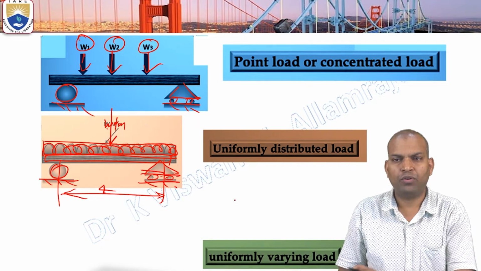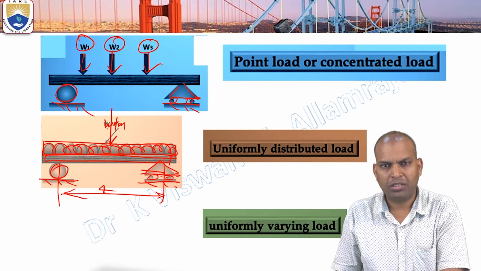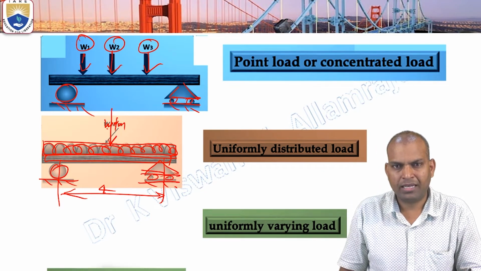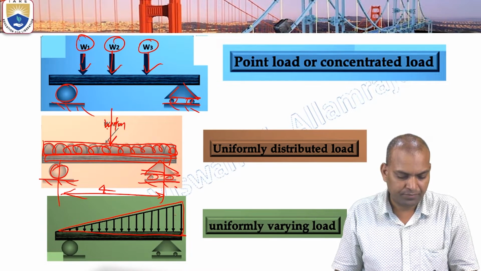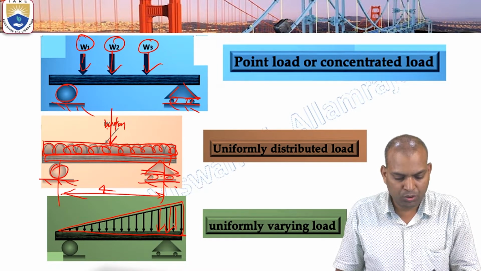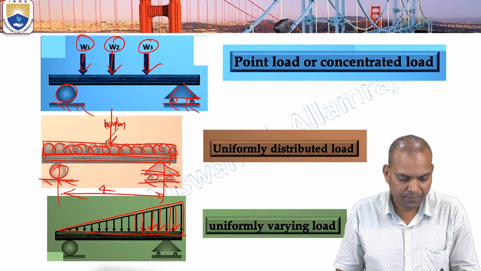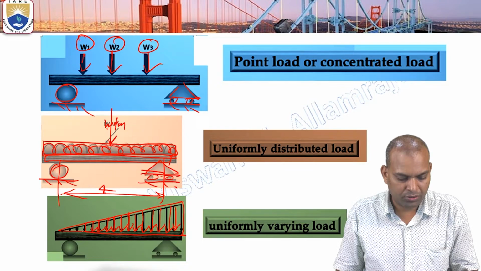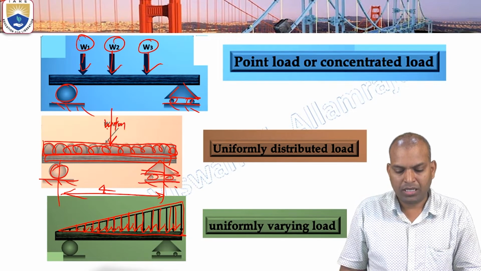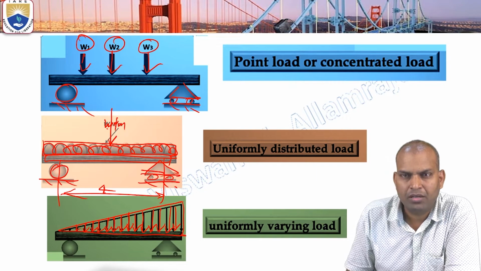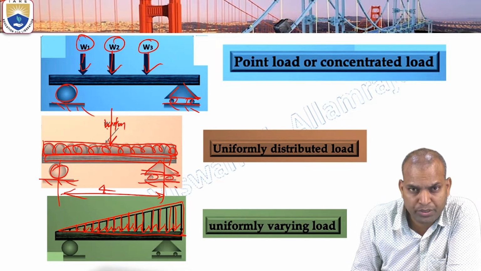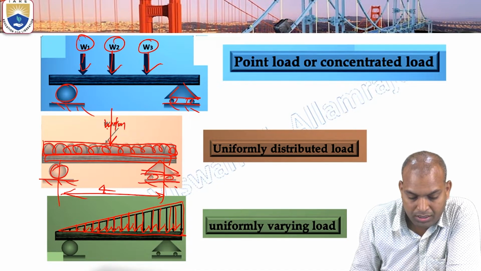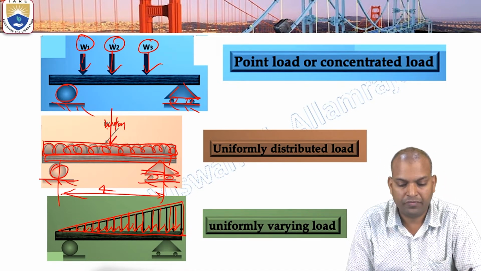Another type of load is known as uniformly varying load. It is also known as a triangular load. The triangular load is the variation acting. These are the symbolic representations of the loads. That is a uniformly varying load. These are the types of loads again. One is point load, another one is uniformly distributed load, and the third one is uniformly varying load.